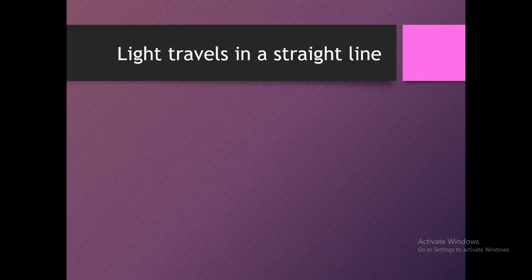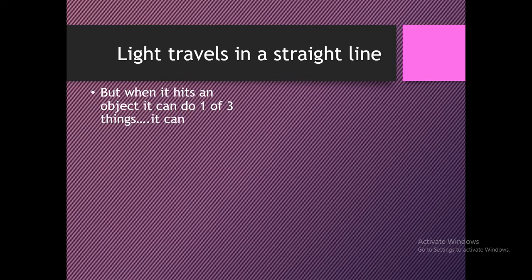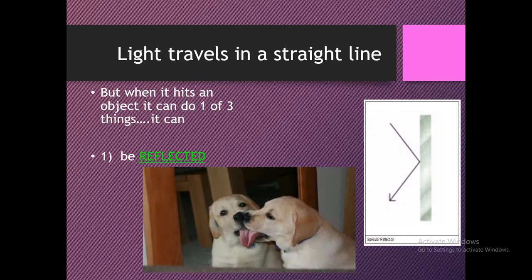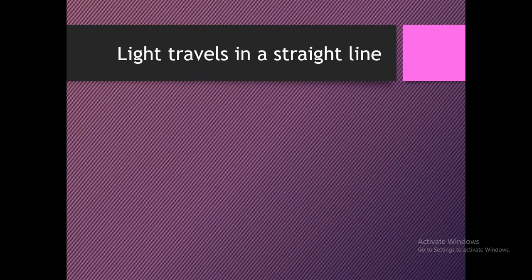Now, as we already studied, the property of light is that it travels in a straight line, but when it hits an object, it can do 1 of 3 things. Okay? First, it strikes and bounces back, which means it is reflected, like a mirror and other reflecting surfaces.